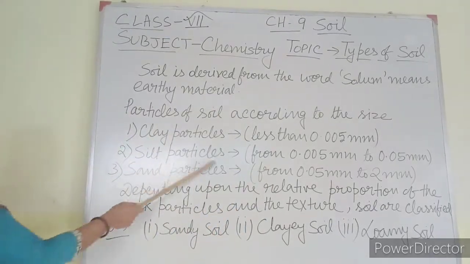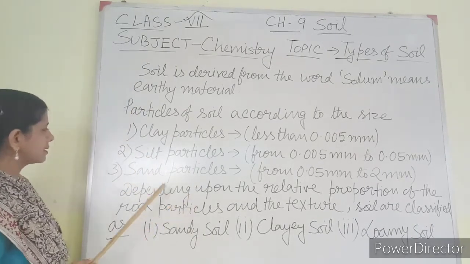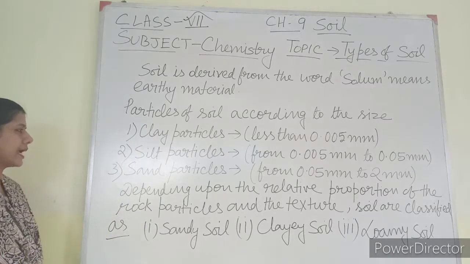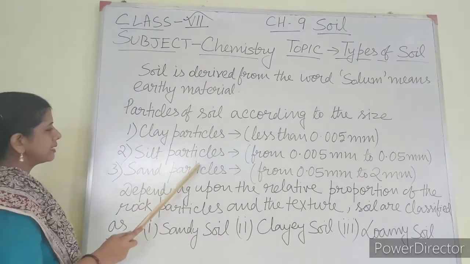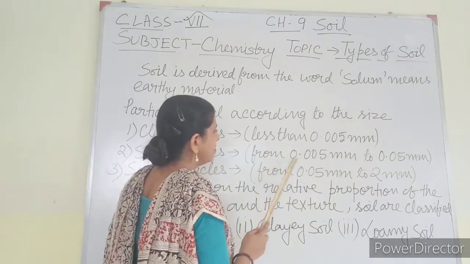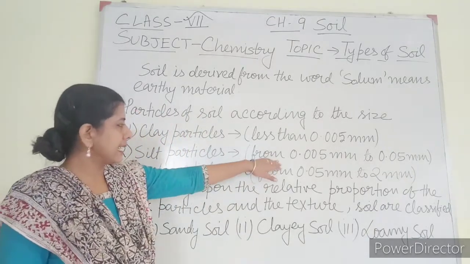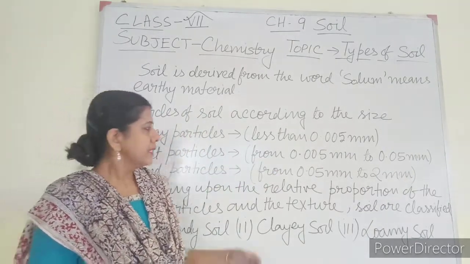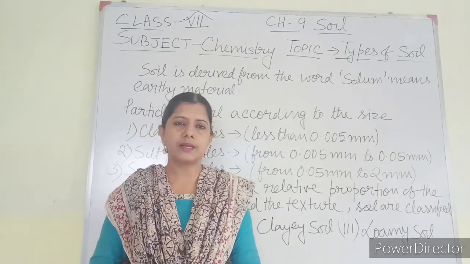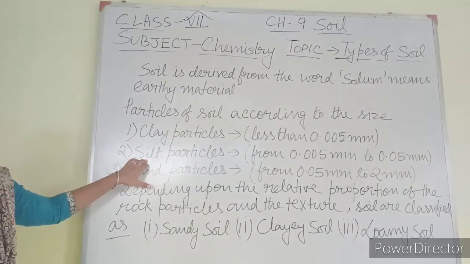Next is silt particles. These are moderate size particles. These particles come in between clay particles and sand particles. The size of silt particles varies from 0.005 millimeter to 0.05 millimeter. That is, this is also very small, but bigger than the clay particles. So silt particles are good for holding water.